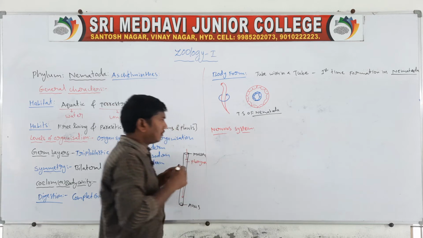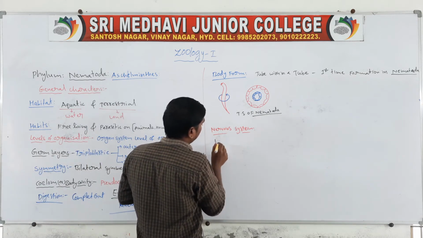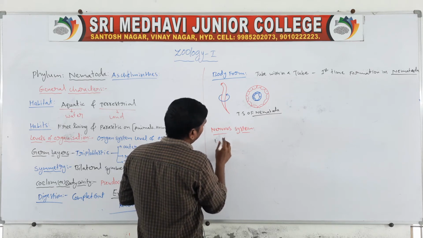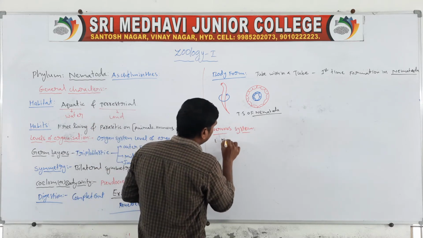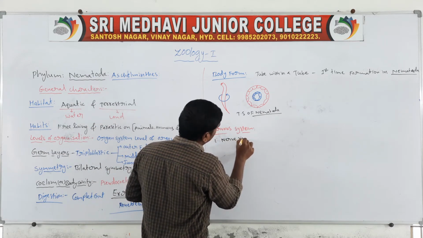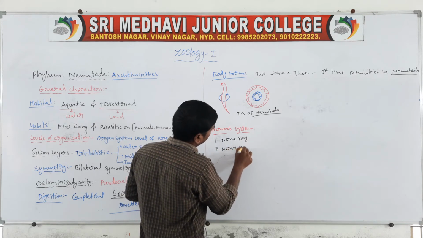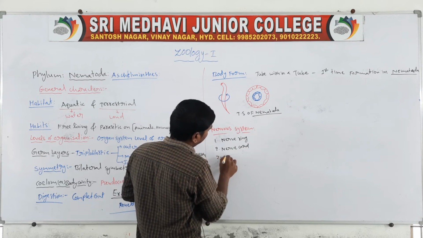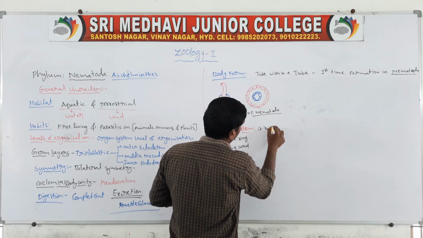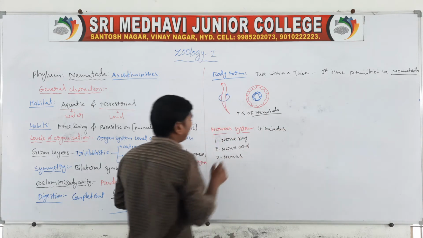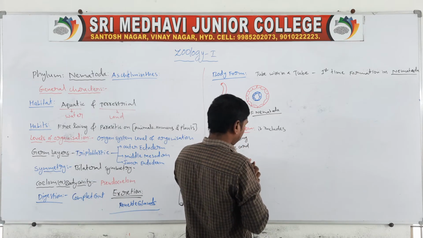Next one, nervous system. It includes the circumferential nerve ring, nerve cord and nerves.